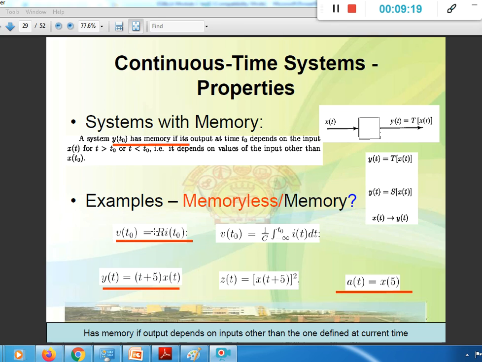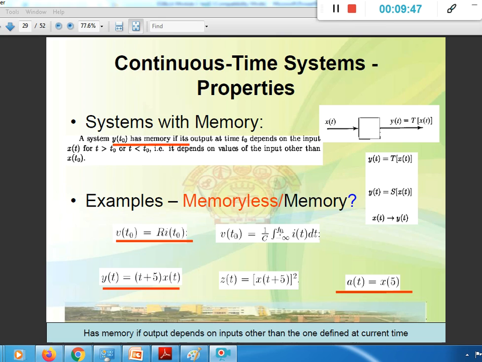For example, V of t naught is equal to R into I of t naught. In electrical systems, a resistance is said to be memoryless. Here, V of t naught is the output of the system and I of t naught is the input, where the output depends just on the present value of the input. So it is without memory. It is memoryless.